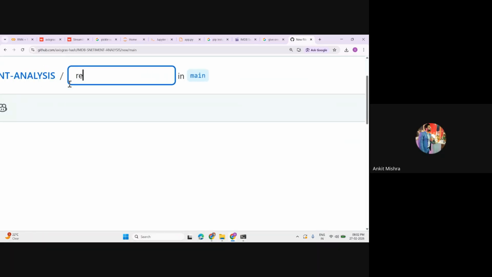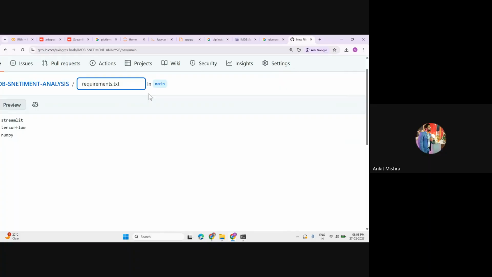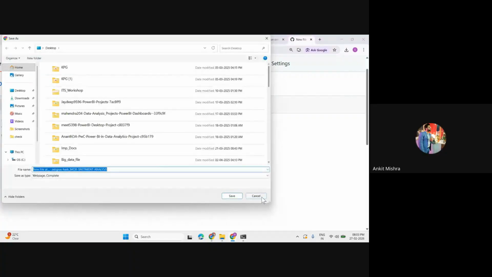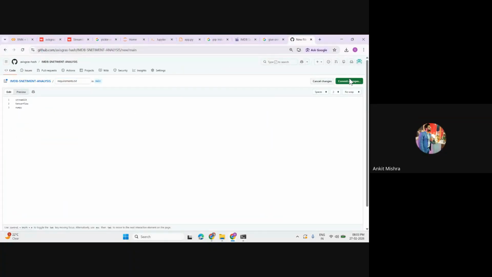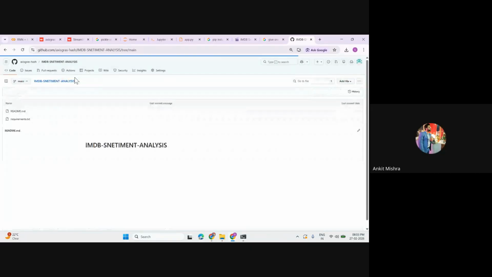And here you can just simply write requirements. This time you cannot write the wrong spelling. So requirements.txt, let's just save this file. Okay, not here. You have to do the commit changes, right? So this is the requirements.txt file, right?